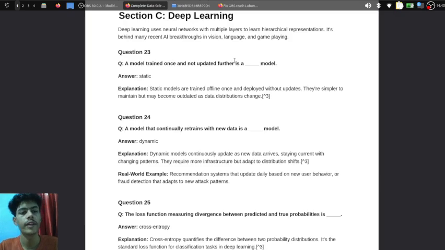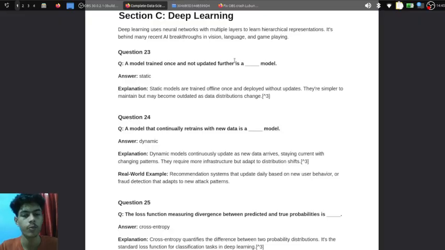Our question 23: a model trained once and not updated further is a static model. Static models are trained offline once and deployed without updates; they are simpler to maintain but may become outdated as data distribution changes. Now our question 24: a model that continually retrains with new data is our dynamic model.